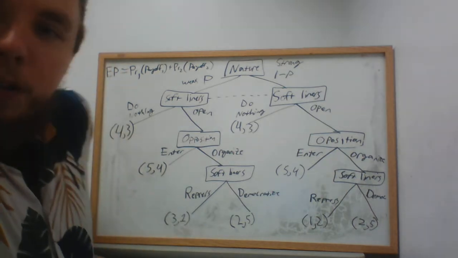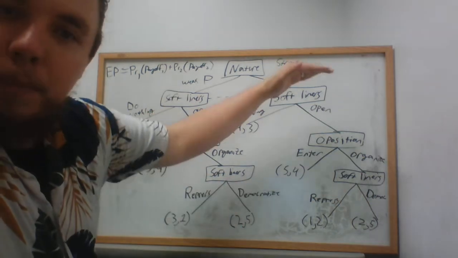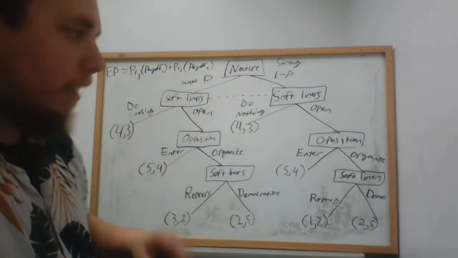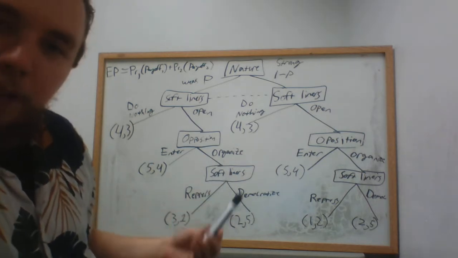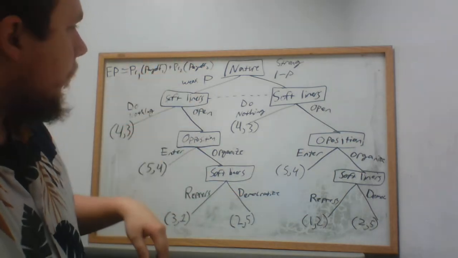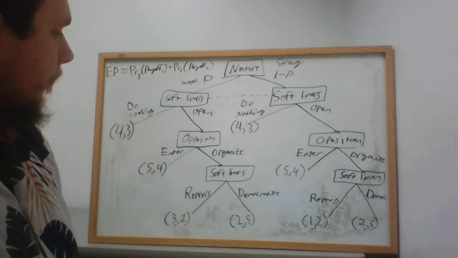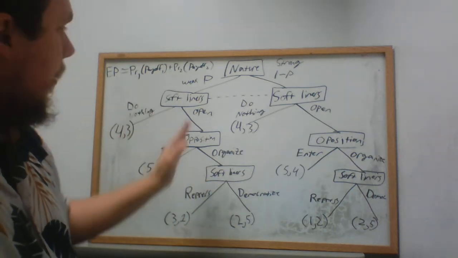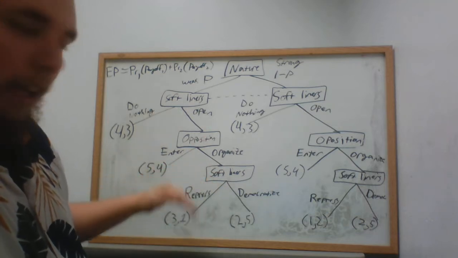Okay? So what you want to do, step one, is to just solve each of these sub-games using backwards induction. That's step one. Okay? And we can do that. We know how to do that, right? You always start at the terminal node and you work backwards. In this case, we're working our way up the tree, right? So we start at the last node. We're going to start on this side of the tree. We're going to start at the last node, which is the softliners move.